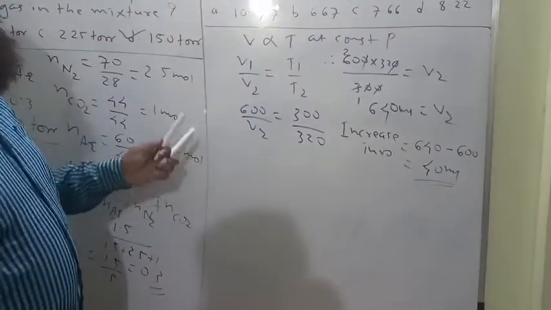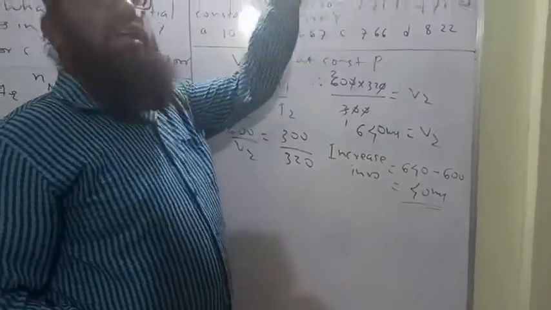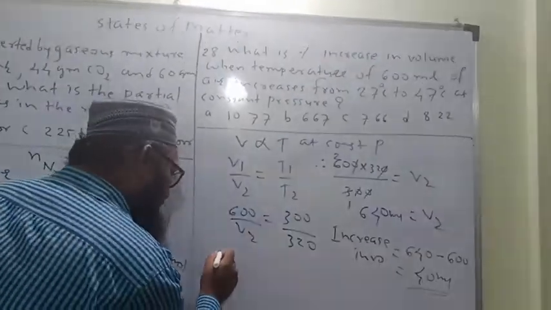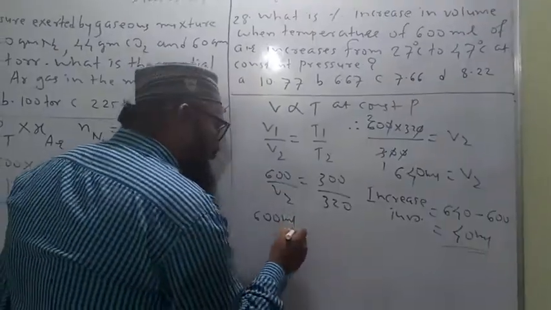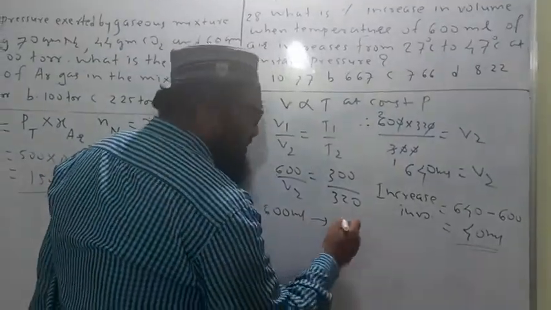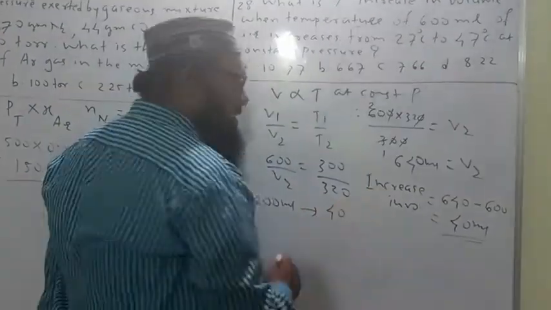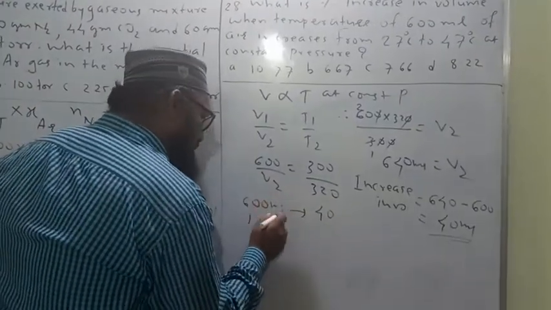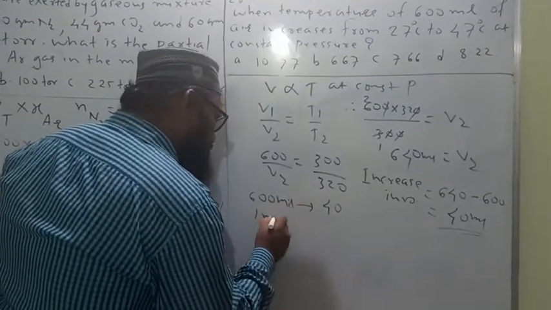But here what is asked is percentage increase in volume. What is the initial volume? 600 ml. For 600 ml, how much has it increased? It increased by 40 ml. So we have to find it for 100 ml. For 100 ml, how much will it increase?